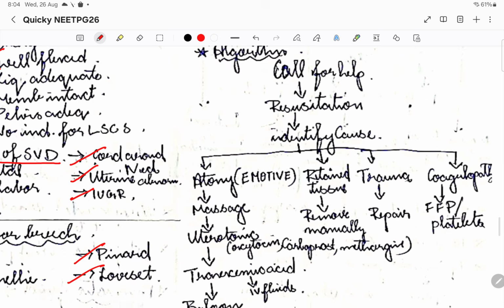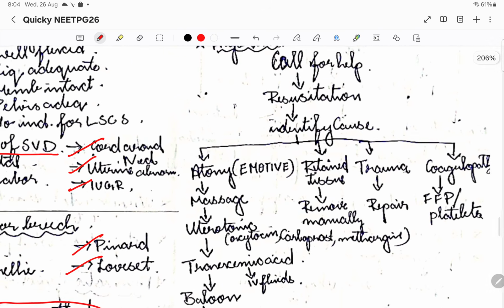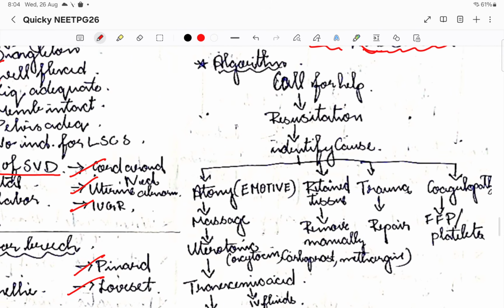So what is the algorithm? I'll tell you. Suppose you're in the labor room, there's a patient lying down, and suddenly you see that there is bleeding happening postpartum. After the delivery there is increased bleeding in that particular patient. We'll suddenly call for help. We'll call all the obstetricians, then do basic resuscitation because it is a hemorrhage. We'll connect all the IV fluids and oxygen supplementation if needed. The basic resuscitation in an emergency we will be doing.